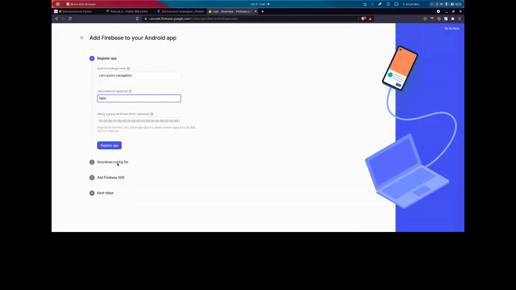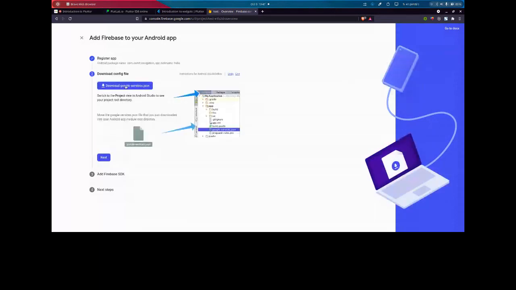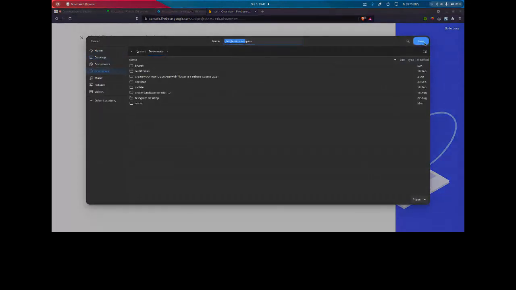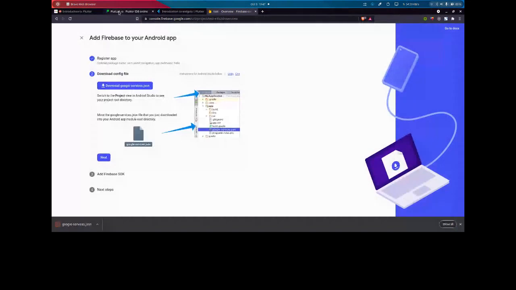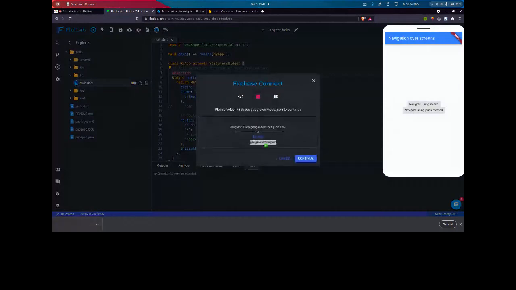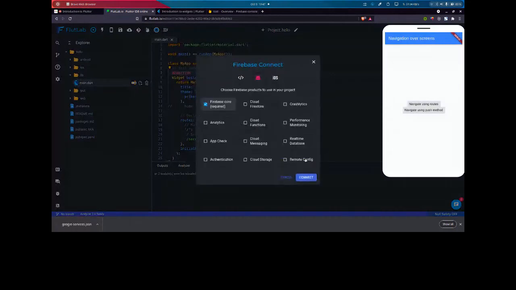Allow these details. Then you download this Google Service JSON file. In FlutLab, you can easily connect it by pasting this Google Service JSON file here. And these are the functions that you want to use. Let's say I want to use cloud function, and then I want to use authentication and cloud storage.